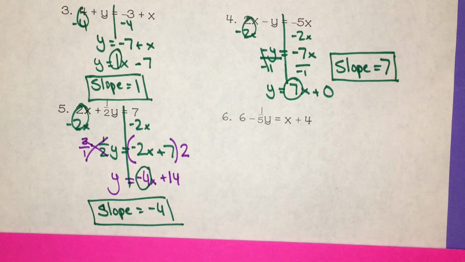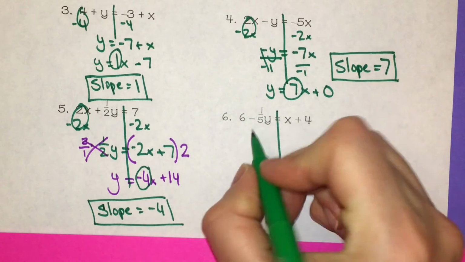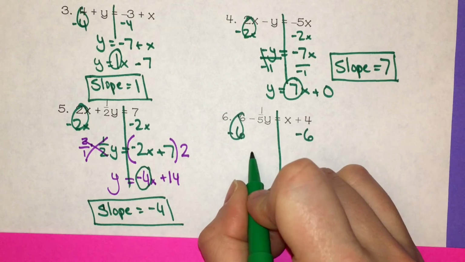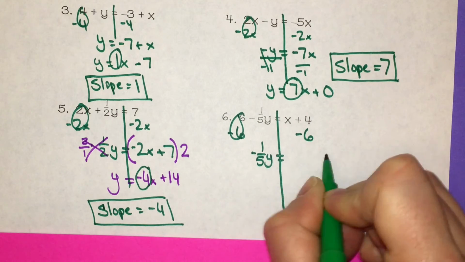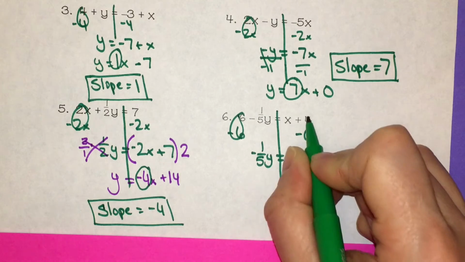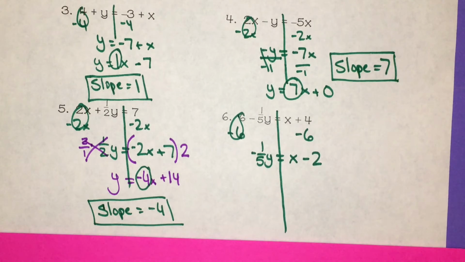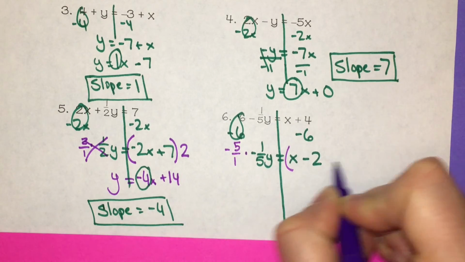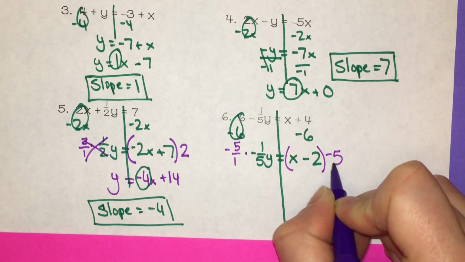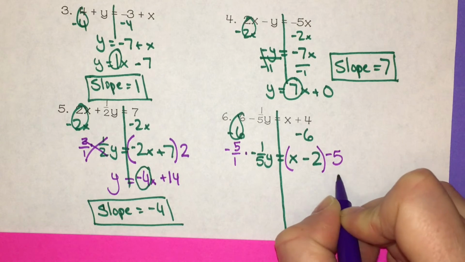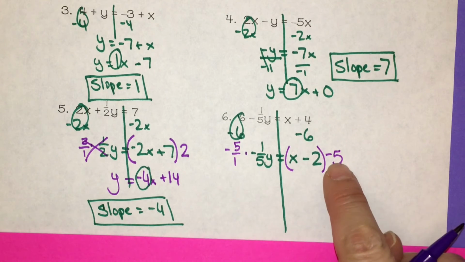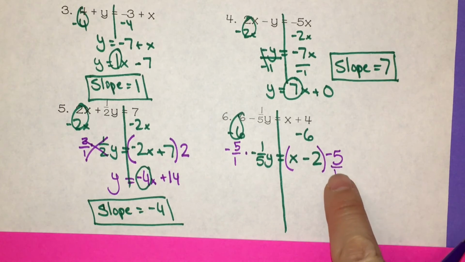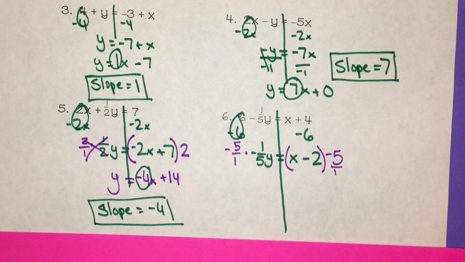All right, the last one. I'm going to start by subtracting 6. It's a positive 6, so I have to subtract 6 on both sides. I have negative 1/5 y equals x minus 2. 4 minus 6 is negative 2. Here I'm going to multiply both sides by negative 5 over 1 by the reciprocal. I can write it as negative 5. It's the same thing as over 1 because negative 5 divided by 1 is negative 5. If you want me to write it as a fraction, I can, but I don't have any fractions over here, so I don't really have to worry about that.